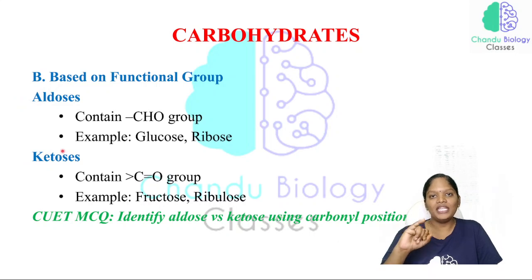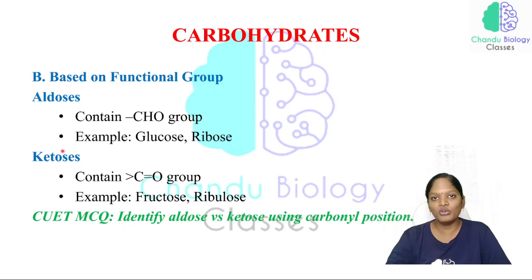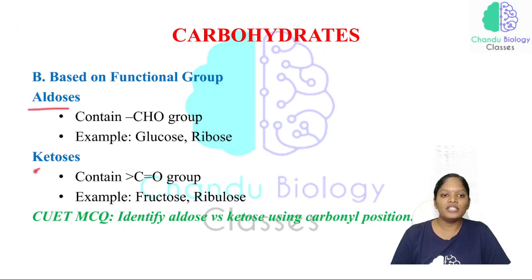First we studied the general features of carbohydrates. Based on hydrolysis we classified carbohydrates into monosaccharides, disaccharides and polysaccharides, with examples, and the basic features of each. Now, based on the functional group, carbohydrates can be classified into two groups: one is aldoses and another one is ketoses.